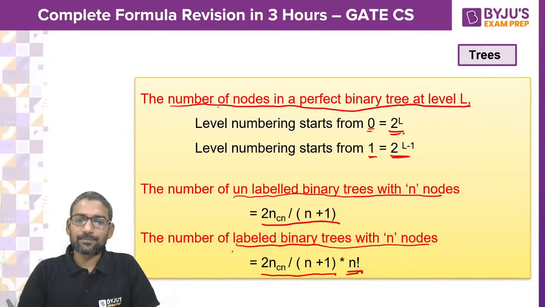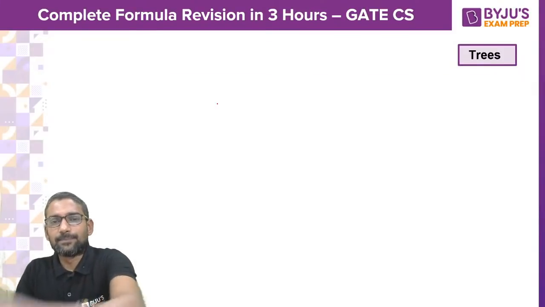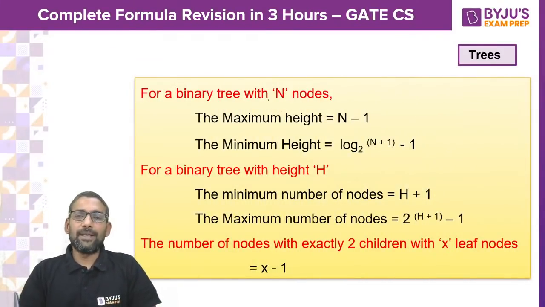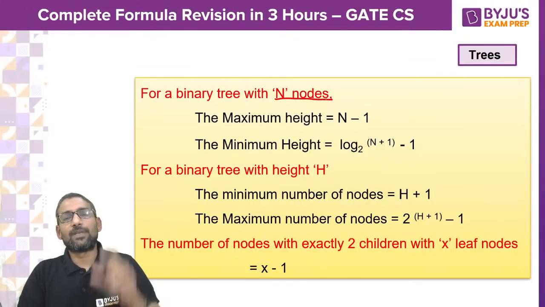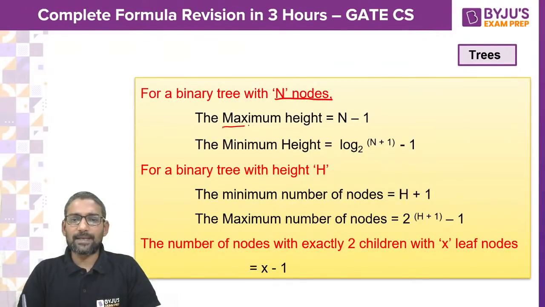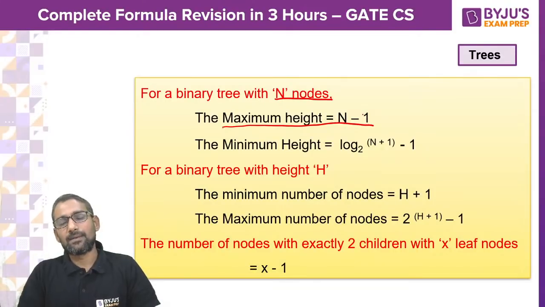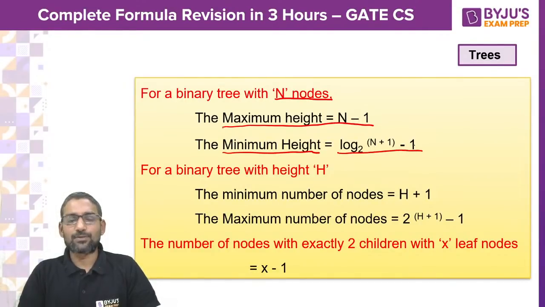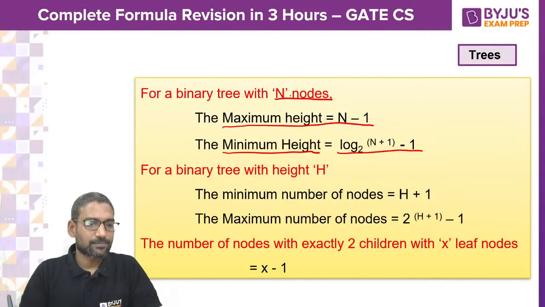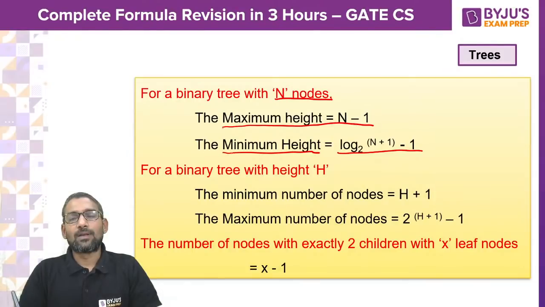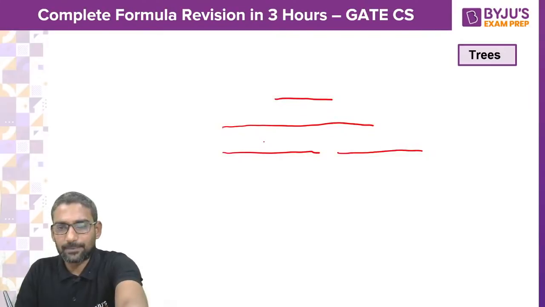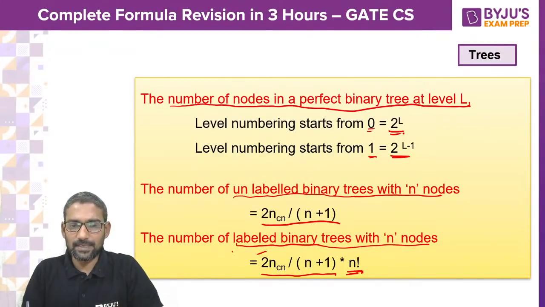Then, for a binary tree with n nodes, what is the maximum height possible? n minus 1. Minimum height possible? log base 2 of (n plus 1), minus 1. It is whole only: 2n choose n divided by n plus 1, whole, into n factorial.